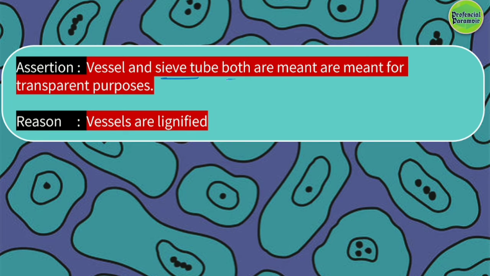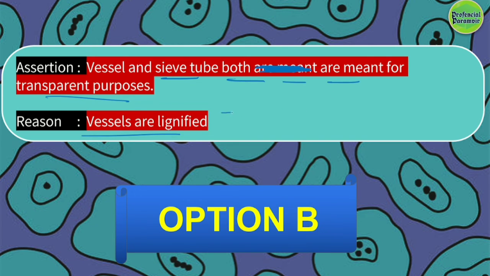Assertion: vessels and sieve tubes both are meant for transport purposes. Sorry, it's written twice. Reason: vessels are lignified. Option number B is the right answer. Both are true, but R is not the correct explanation of the assertion.